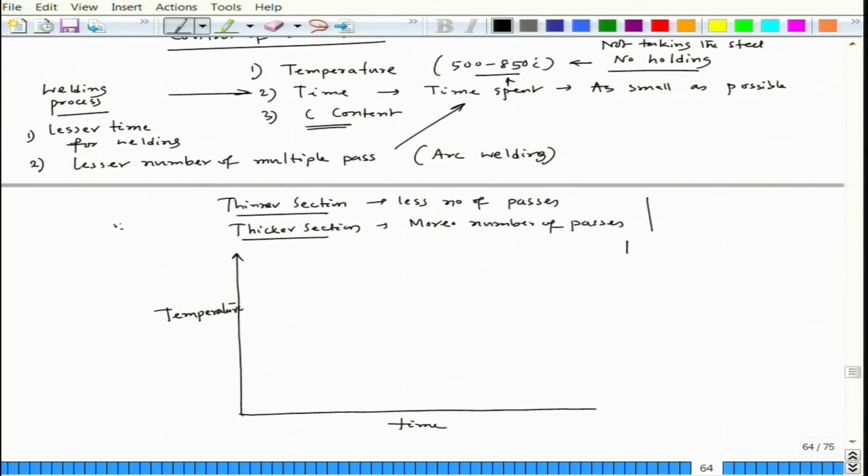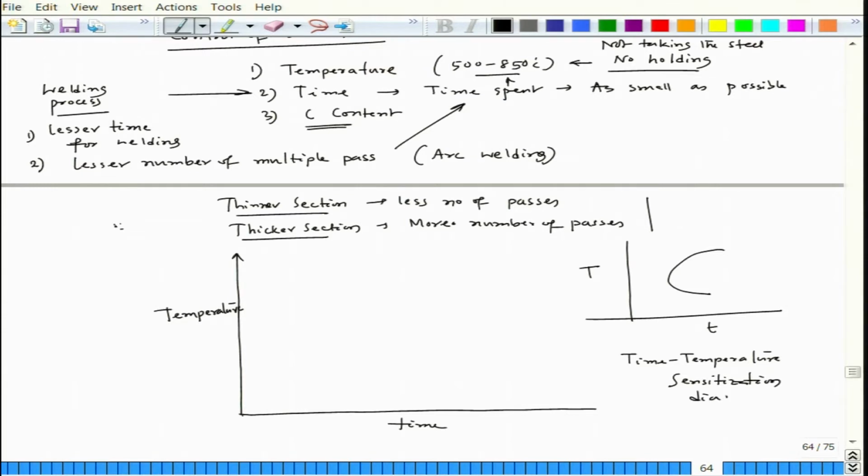And now, just like a TTT diagram, time temperature transformation diagram, that diagram looks like a C curve. Okay. So, similarly you can also have a time temperature sensitization diagram, which actually has a direct relation to that temperature zone and chromium carbide precipitation.